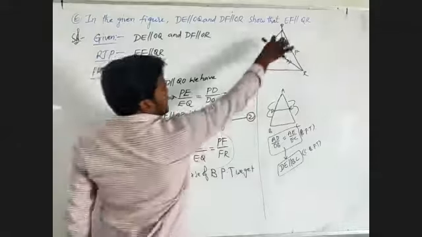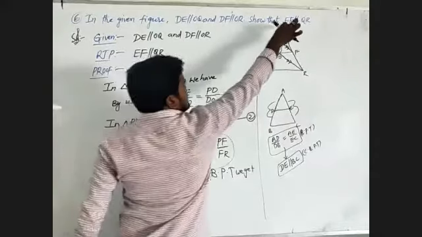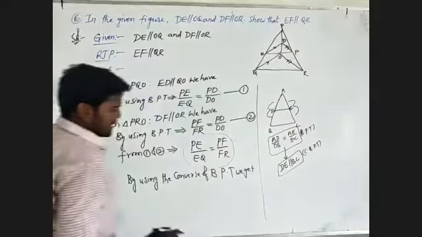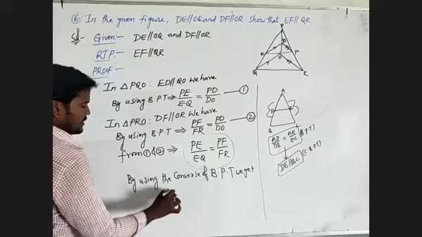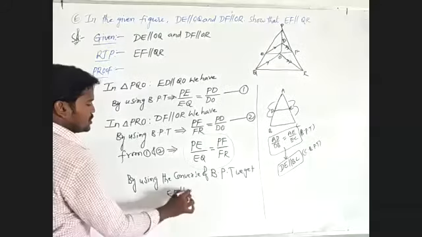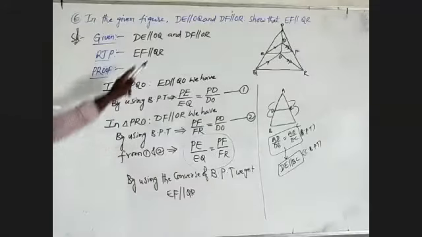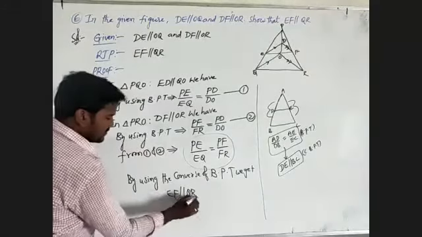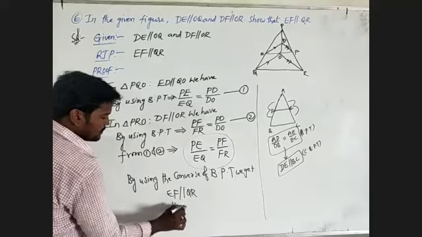Then we observe PE by EQ is equal to PF by FR, meaning EF is parallel to QR. This is proved in this theorem, hence proved.